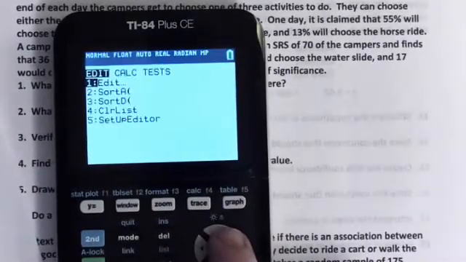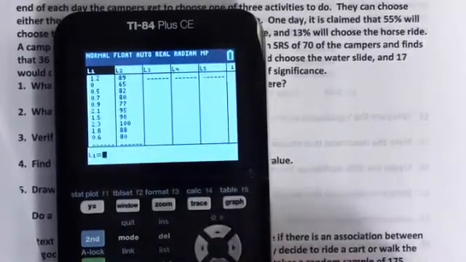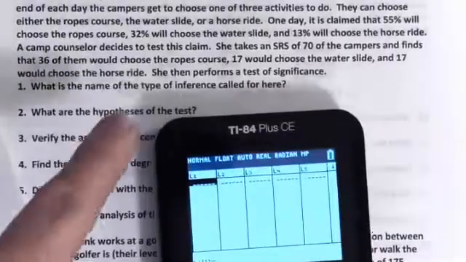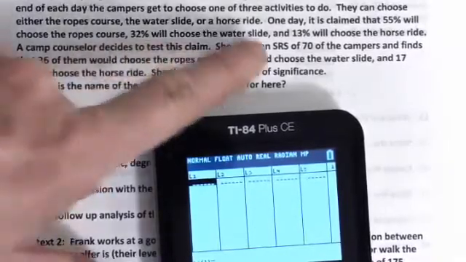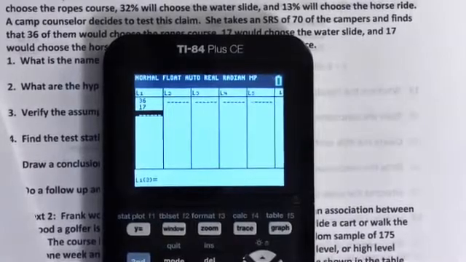So we hit the stat button and hit edit and go to our list. Let me clear these lists out. Clear, down arrow, clear, down arrow. And in list 1, I'm going to put the observed counts. The observed counts are 36, 17, and 17. Those are our sample values.